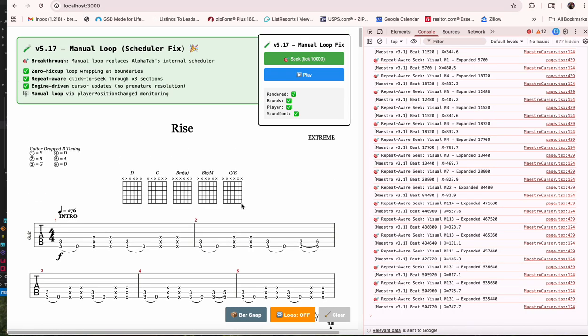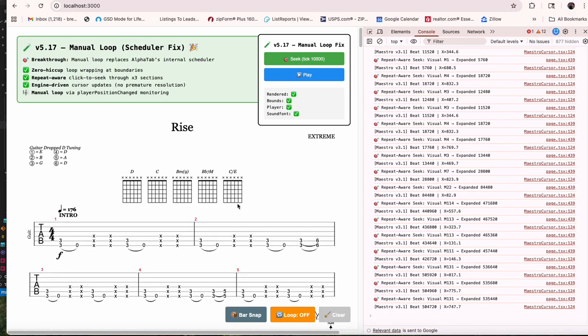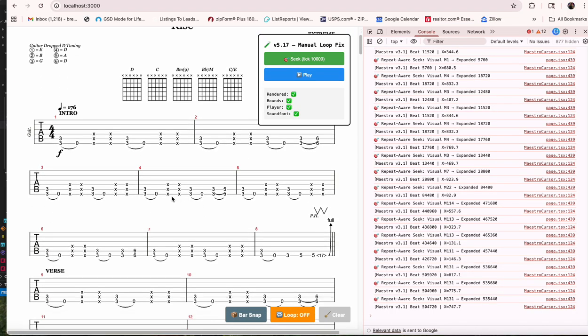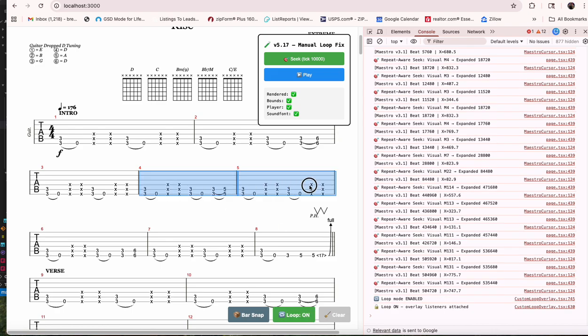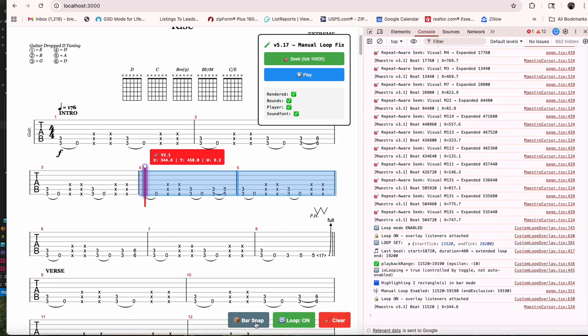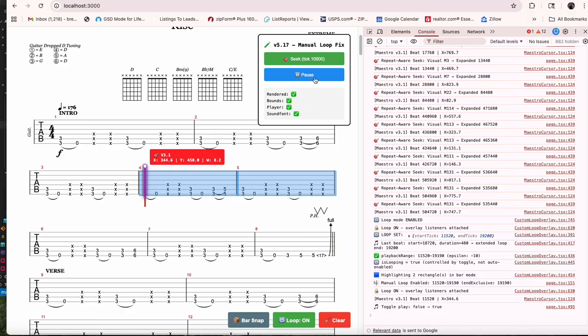But I wanted to show you now for the loop. I digress, but just figured I'd show you that thing. All right. So we got loop on, and I do have two different snaps. I have a bar snap, and then I also have precision, because sometimes it's nice to have both. But all right, we'll hit play. Watch what happens.